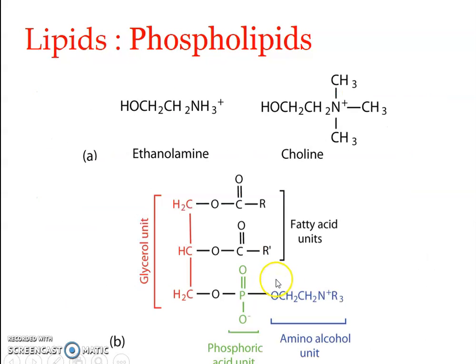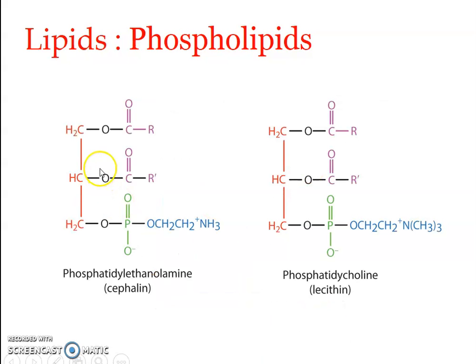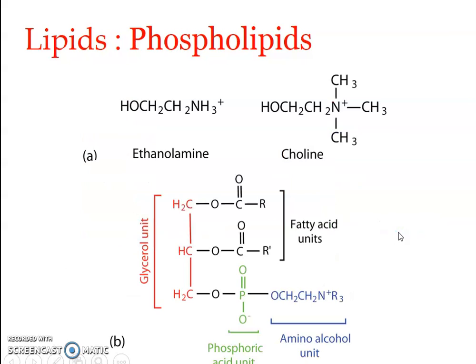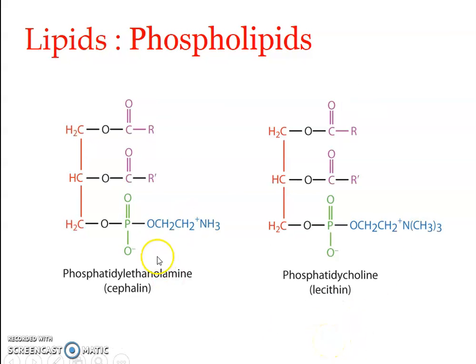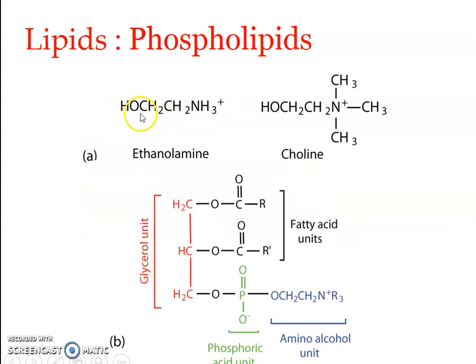Is it clear? So depending upon which alcohol, whether ethanolamine or choline, we can find two different kinds of phosphoglycerides: phosphatidyl ethanolamine, that is cephalin, and phosphatidyl choline, that is lecithin. Clear? So this is the structure of phosphatidyl ethanolamine and phosphatidyl choline. Why is it known as amino alcohol? You can see here, this is amino and here alcohol. Amino and alcohol, so that is why it is known as an amino alcohol.